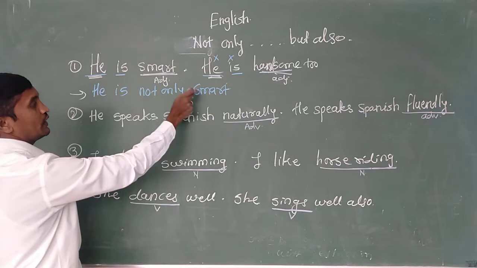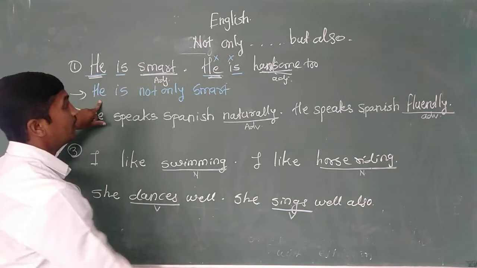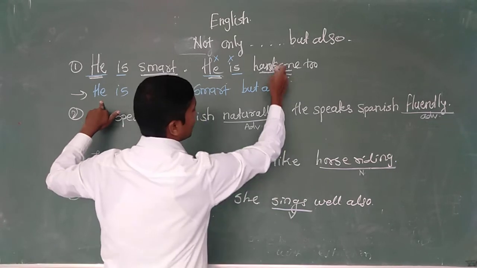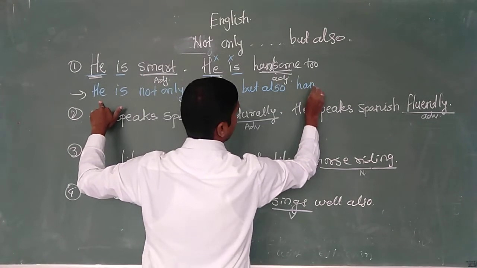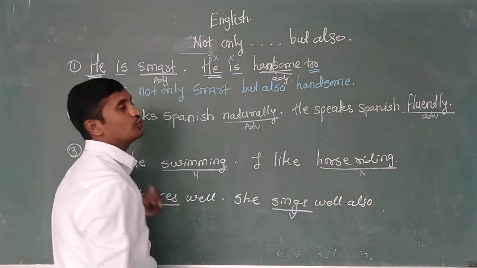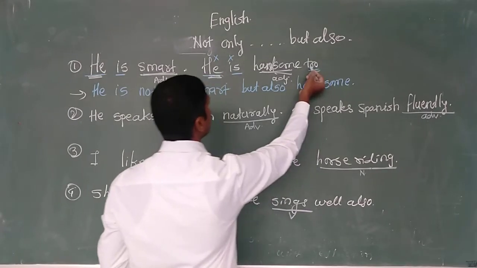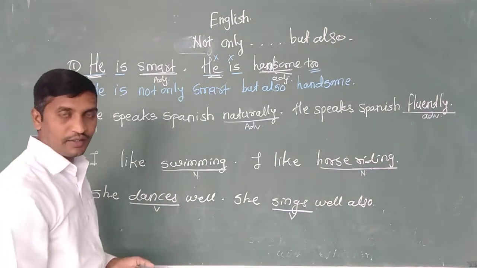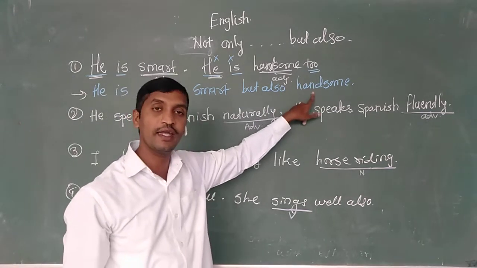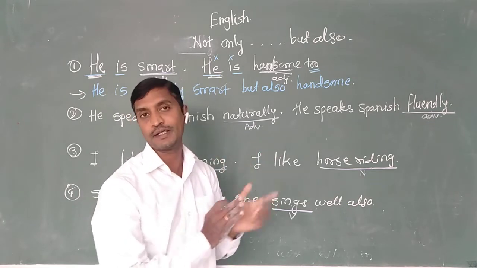He is not only smart. Already we are going to omit this one as it is written here. Use but also, second adjective, handsome. It is not necessary to use the adverb here again. These two are already connected by not only but also. Understood? He is not only smart, but also handsome. Is that clear? This is the correct usage of not only but also.